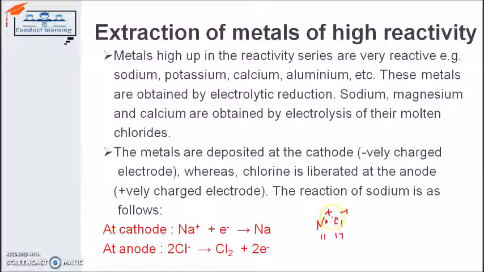So the charge is coming on the sodium and chlorine in that way. When they are put in the electrolytic process, they will be deposited accordingly. Sodium having positive charge will be deposited on the cathode, and chlorine having the negative charge will be deposited on the anode. So in this way we can extract the highly reactive metals.